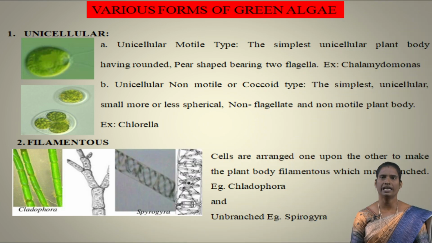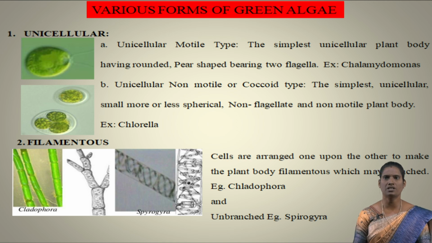Various forms of green algae, that is unicellular type. In unicellular type, they are classified into two types. The plant body is simple and made up of a single cell. It is called unicellular organisms. The unicellular organisms are of two types, motile and non-motile type.